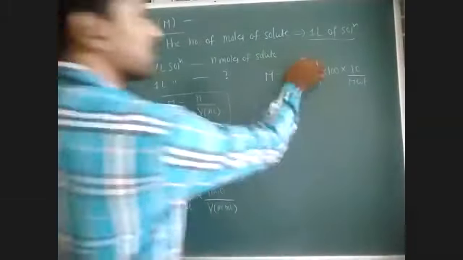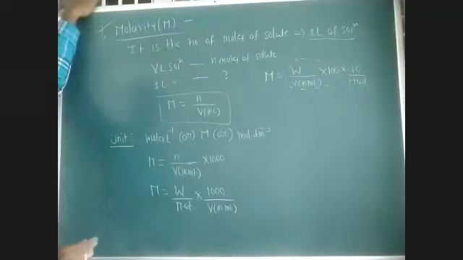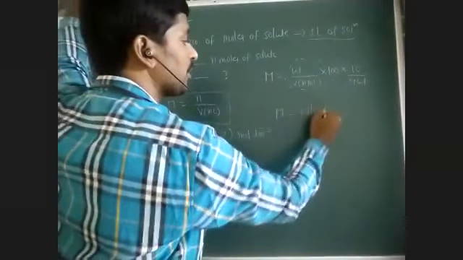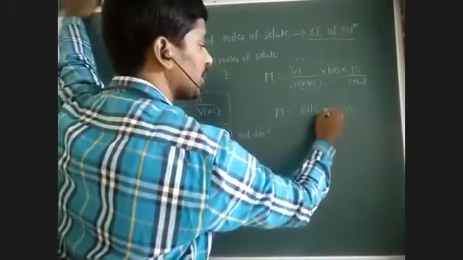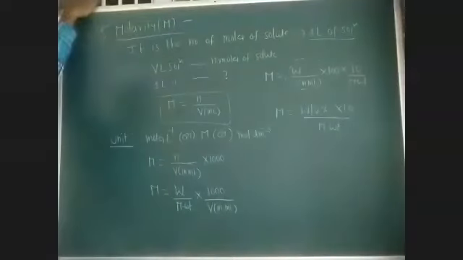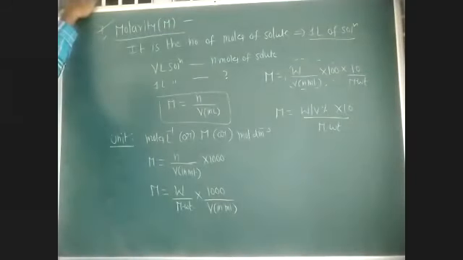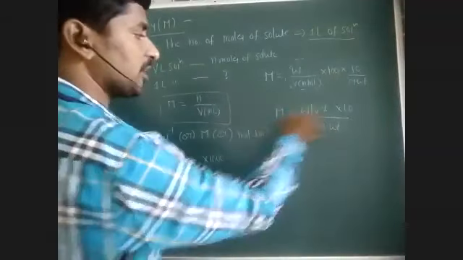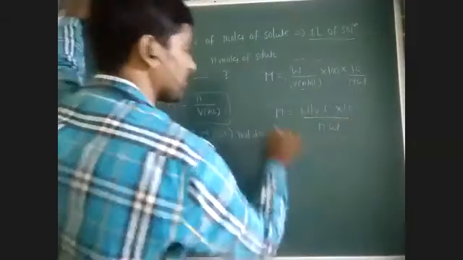So what is this? Weight by volume in ml into 100 is nothing but the mass by volume percentage, the weight by volume percentage. So molarity is equal to weight by volume percent into 10 by molecular weight. If weight by volume percentage is given, we can calculate molarity simply by using this expression.